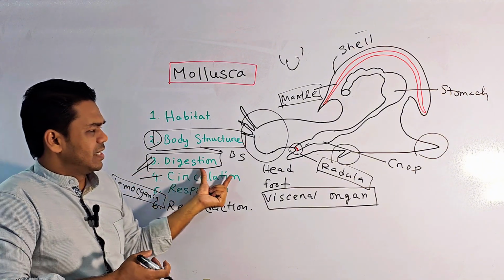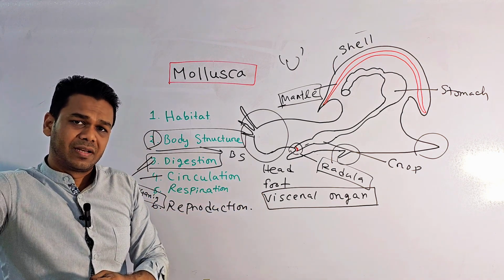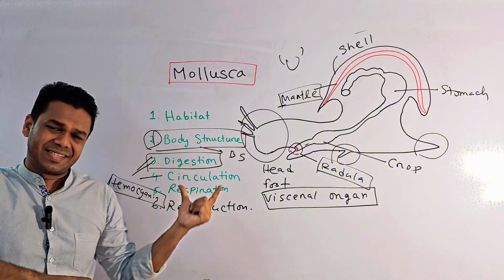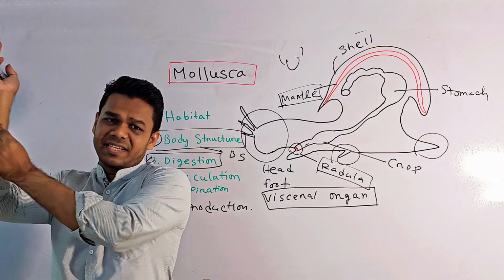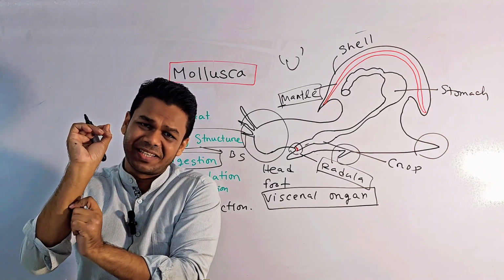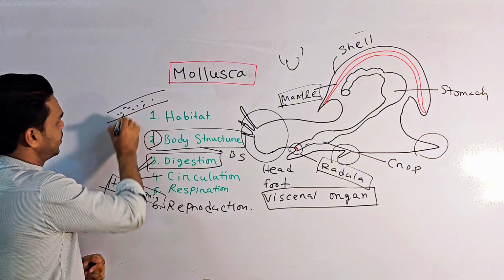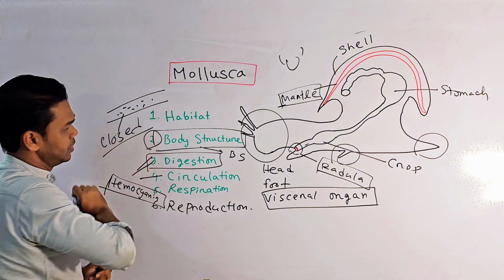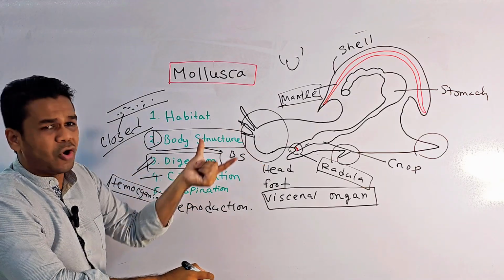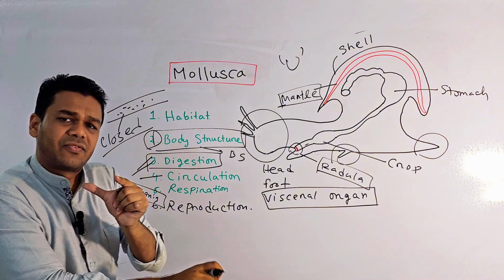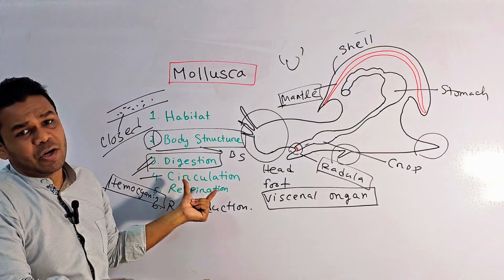And their blood is not present inside arteries or veins all the time. Listen very carefully. What about our circulation system? Our blood is present inside the artery or the vein. That's why it is called a closed circulation system. But in most cases, mollusks contain blood in a cavity, and that's why they are called an open circulation system.